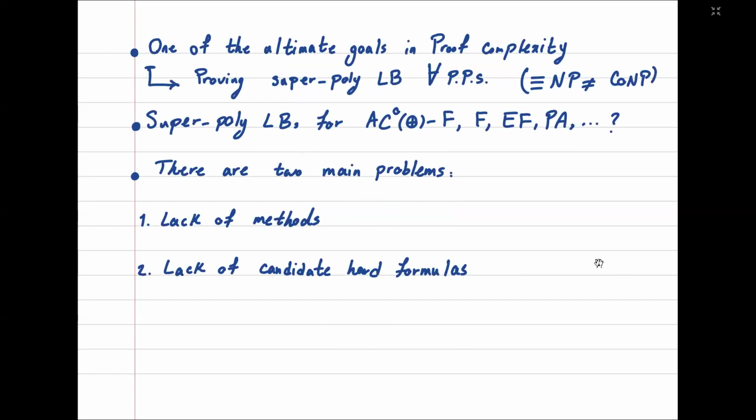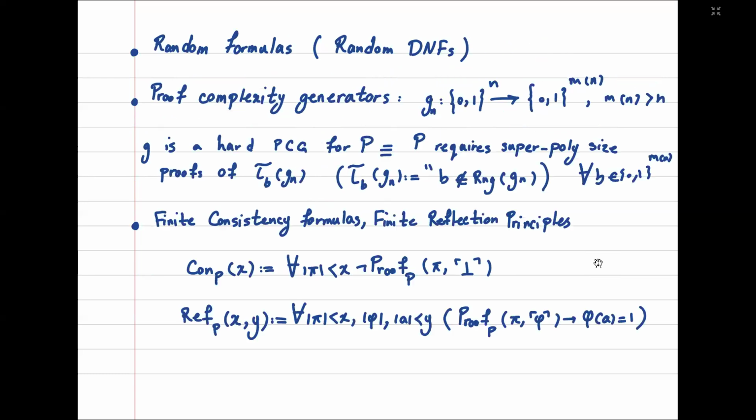One of the ultimate goals in proof complexity is proving superpolynomial lower bounds for any propositional proof system, which by the Cook-Reckhow theorem is equivalent to NP not equal to coNP. Unfortunately, we are very far away from that goal, and we cannot prove superpolynomial lower bounds for strong enough proof systems such as AC0[parity], Frege, extended Frege, etc. There are two main problems that prevent us from proving lower bounds for strong proof systems. The first one is lack of methods, and the second one is lack of candidate hard formulas.